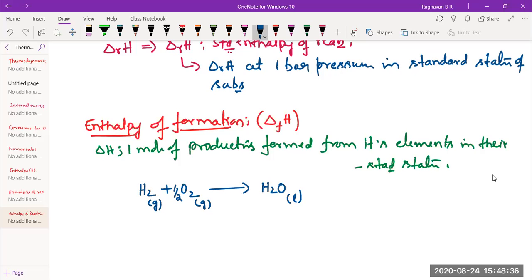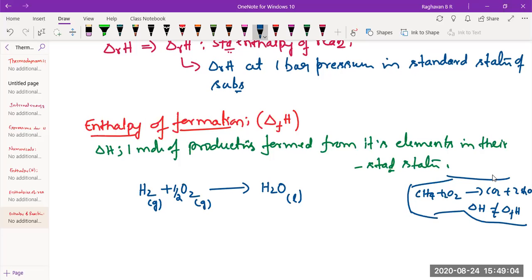See, water can be formed by the combustion of any substance. Any hydrocarbon you burn, water will be formed. You take benzene, you burn, you take glucose, you burn, you take methane and burn, water will be formed. It becomes carbon dioxide and water. But the enthalpy change here is not equal to enthalpy of formation. It cannot be called enthalpy of formation, because water is formed from the combustion of a substance, not from the elements.